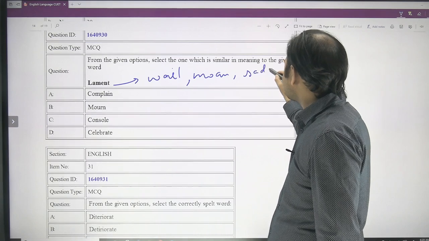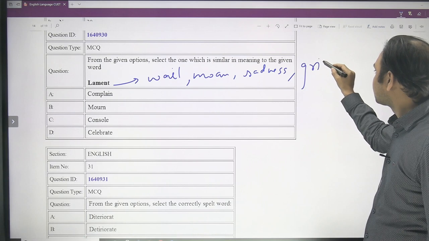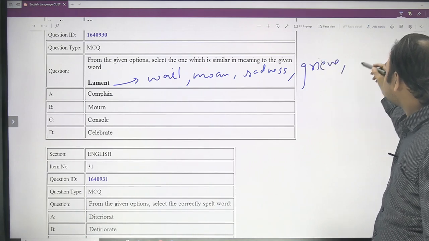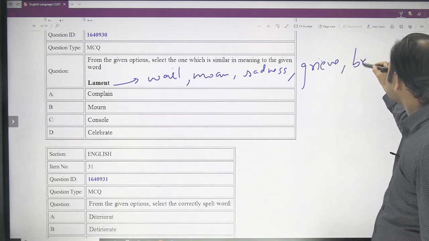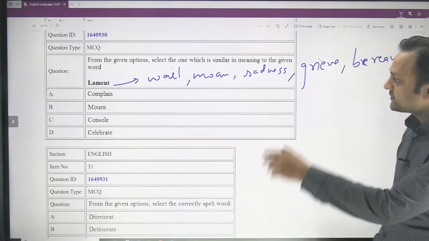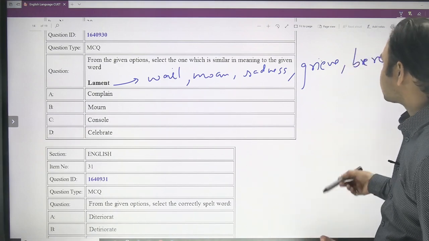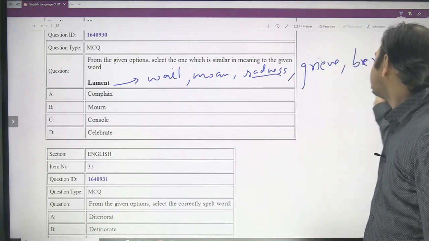When you are expressing sadness over something, it is grieve, and it is bereft, bereave. There are many words for this lamentation. To lament is to wail, to mourn, to express your sadness, to grieve, to bereave.